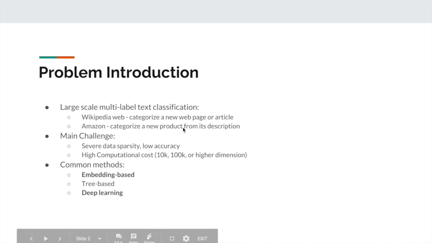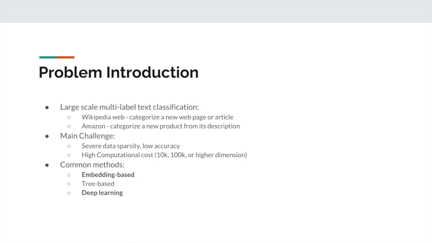Our project is large-scale multi-label text classification, which has many practical applications, including to determine the categories of new wiki pages. This problem is challenging because the data is very sparse, which makes it hard to predict labels accurately. Another challenge is the computational cost because the dimensions for both features and labels are huge.